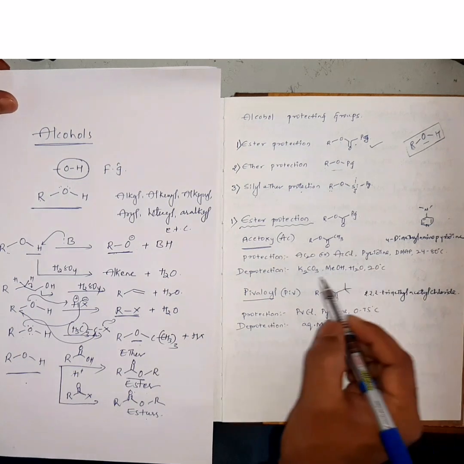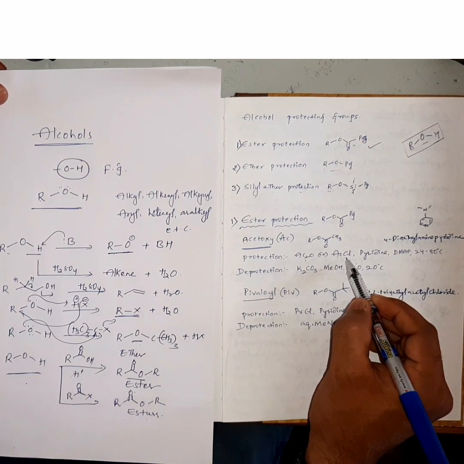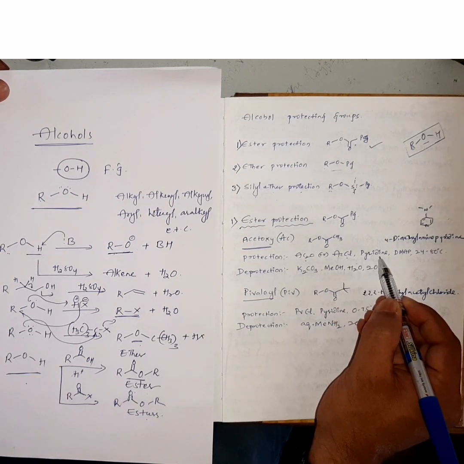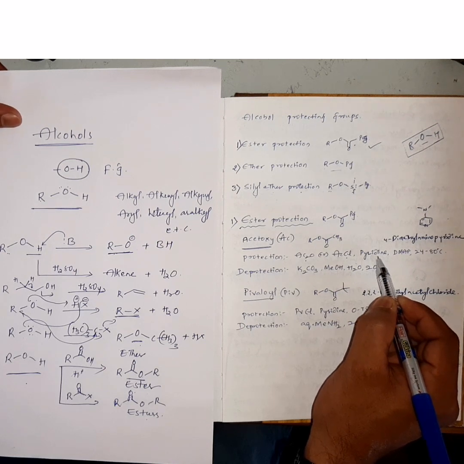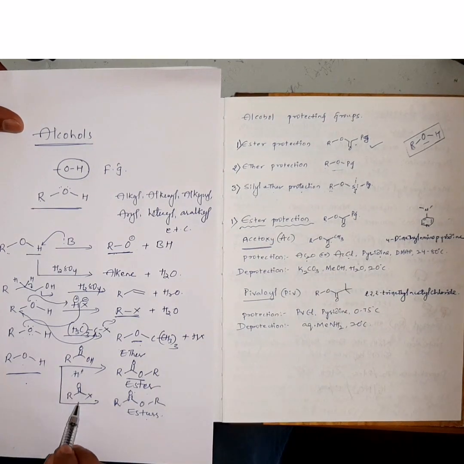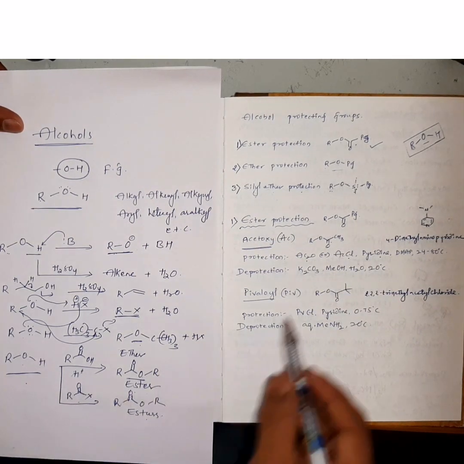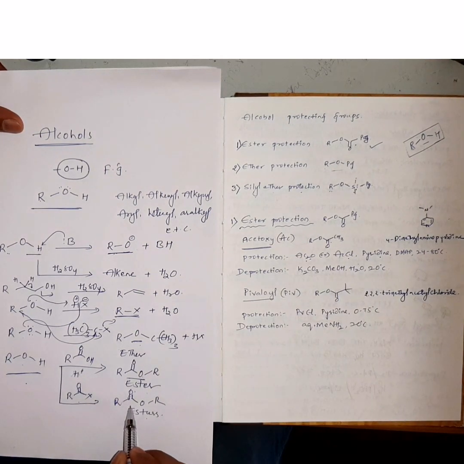Now, alcohols may react with acetic anhydride or acetyl chloride in the presence of a base like pyridine. I have already discussed how esters are formed in this case. Alcohols react with acid halides, and they may also react with acetic anhydride, and that results in the formation of esters.